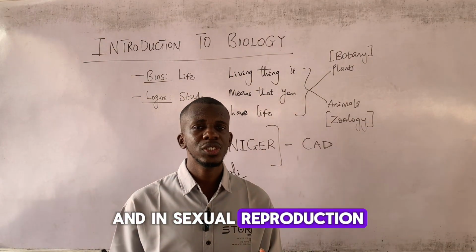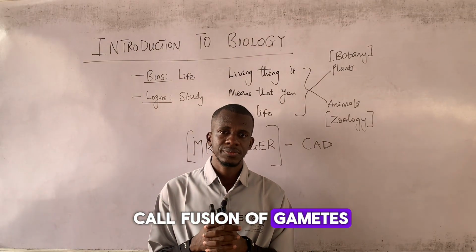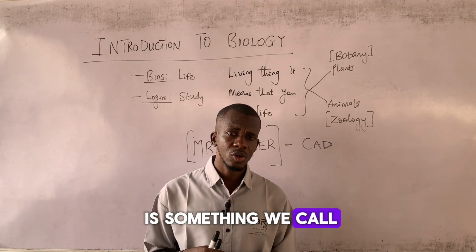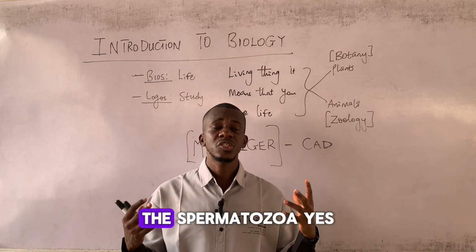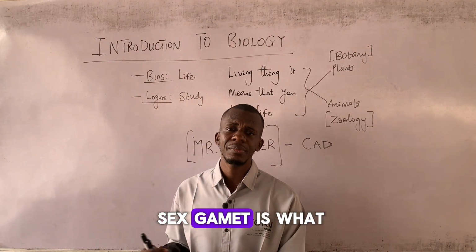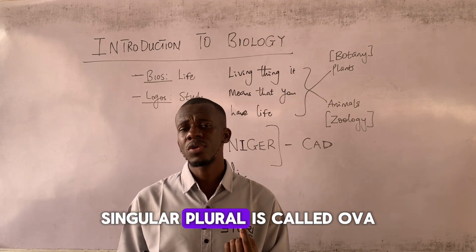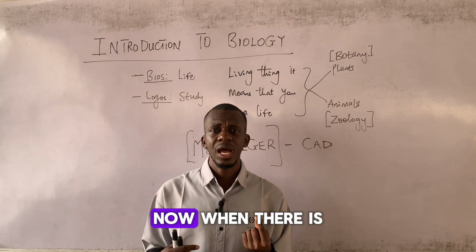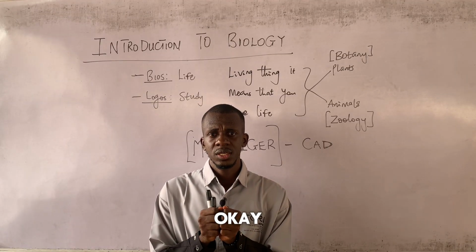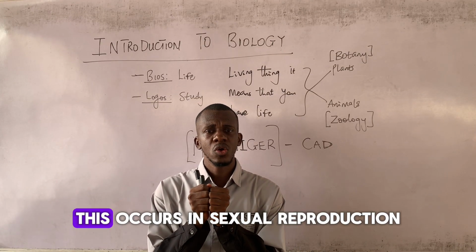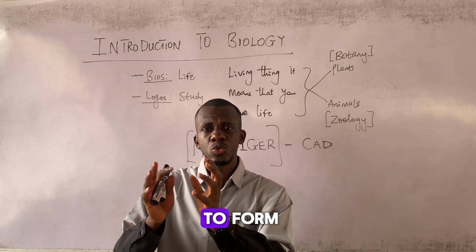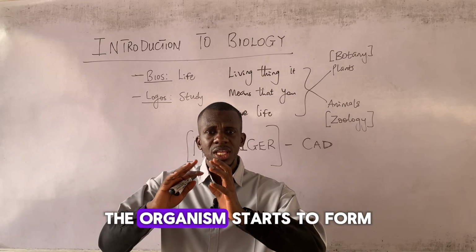And in sexual reproduction, there is what we call fusion of gametes. The male sex gametes, for example, in men, is something we call the spermatozoa. Yes, that's the male sex gamete. And then the female sex gamete is what we call the ovum, singular, plural is called ova. All right. Now, when there is a fusion of sperm and the ovum, this occurs in sexual reproduction. When there's a fusion, then the organism starts to form, okay?